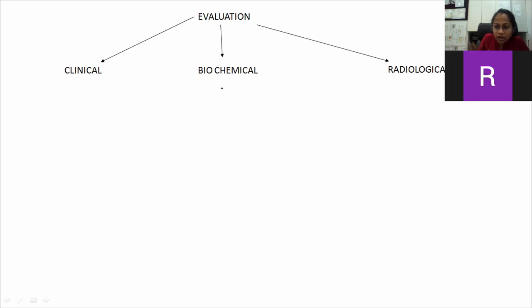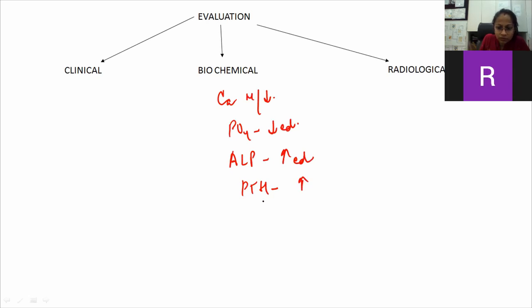Biochemically, as I have told you, there is vitamin D deficiency. Most common cause is nutritional vitamin D deficiency. Because of deficiency of vitamin D, there will be more parathyroid hormone. So calcium levels will be normal to low. Phosphate levels will be decreased because of parathyroid hormone. Alkaline phosphatase, because of the osteoclastic activity by the PTH, ALP levels will be increased and PTH levels will be increased, I have told. Now coming to the radiological features. Biochemical features are also a very, very important question.